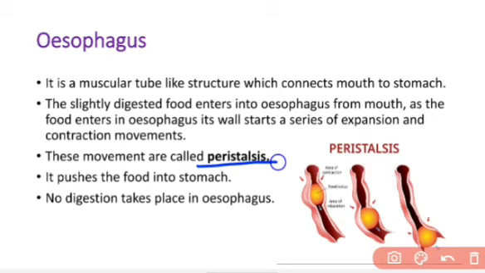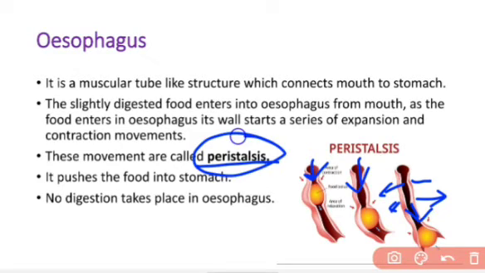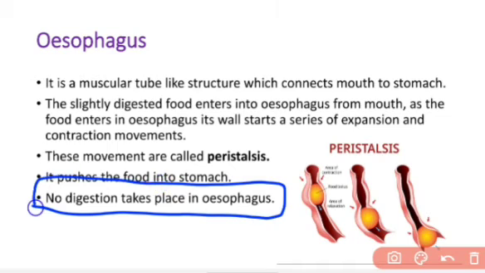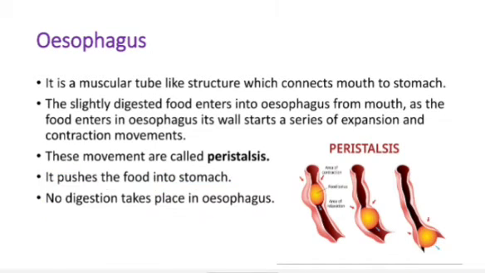The slightly digested food from the mouth goes into the esophagus that connects the mouth to the stomach, and as the food enters into the esophagus, its wall starts to contract and expand in a wave-like pattern to push the food further forward. That movement is called peristalsis, and that peristalsis helps the food to pass on into the stomach. And you have to keep this in your mind that no digestion takes place in the esophagus.